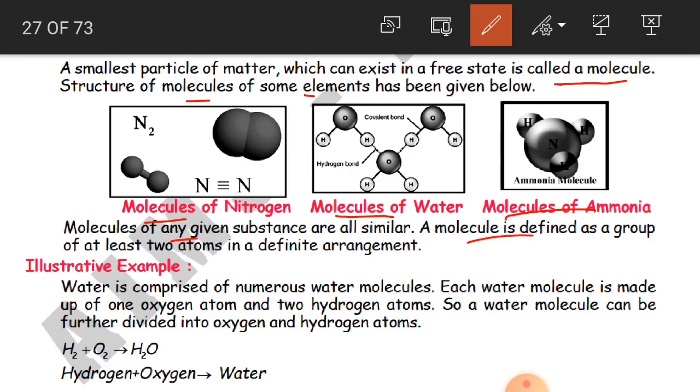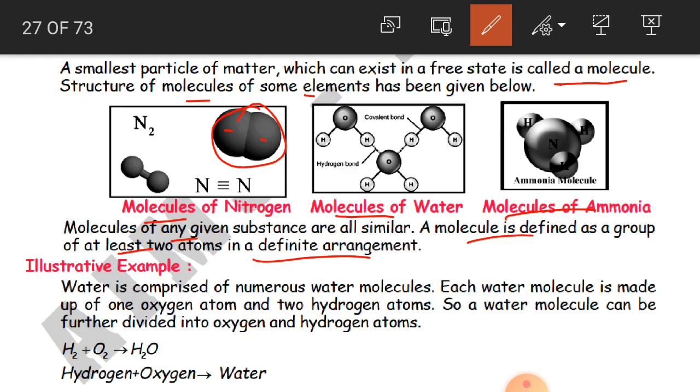A molecule is defined as a group of at least two atoms in a definite arrangement. So how is a molecule formed, children? Minimum two, in the sense a minimum of two atoms. See, this is one atom, this is one atom. A minimum of two atoms is going to form a molecule.